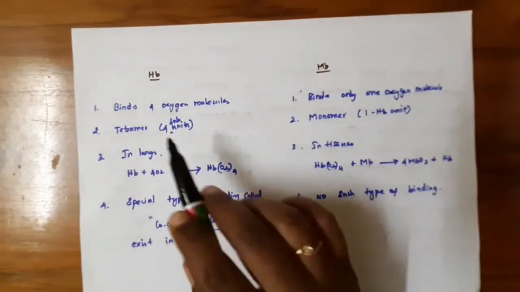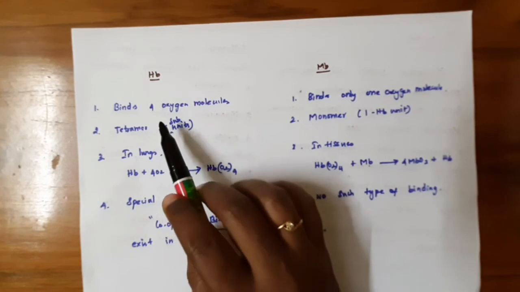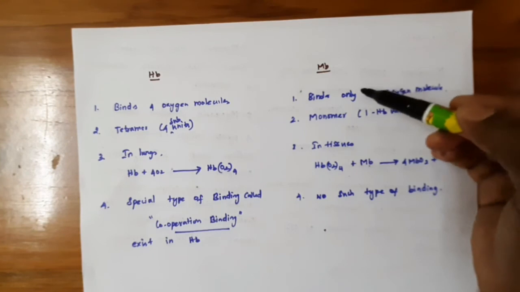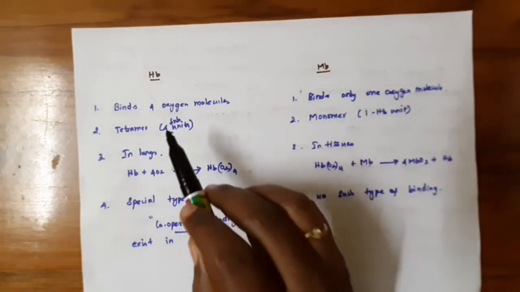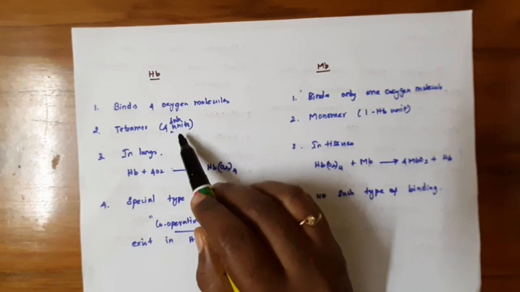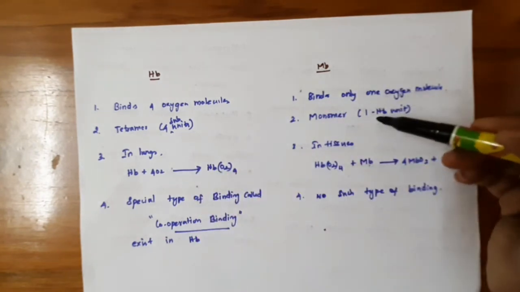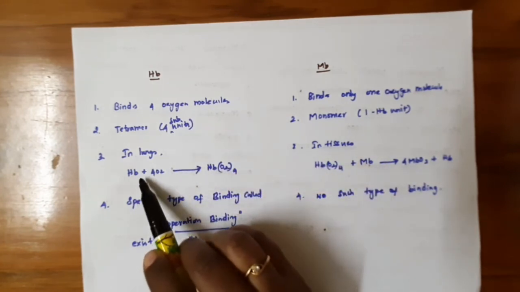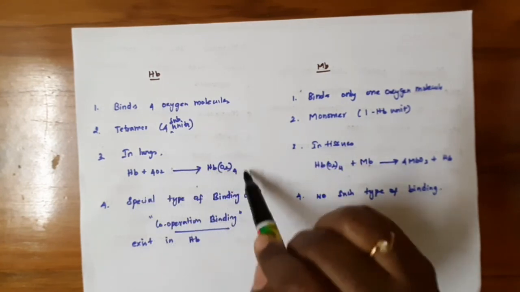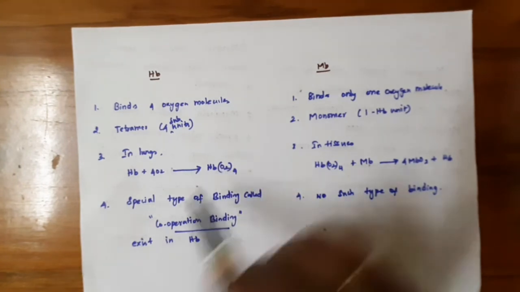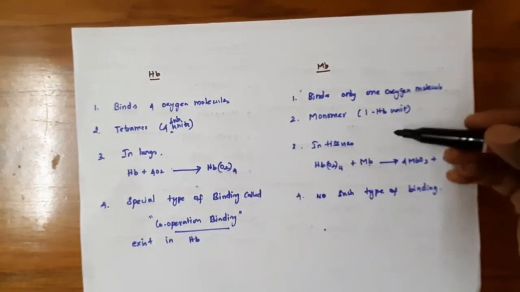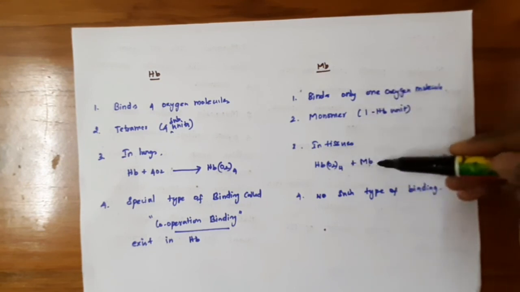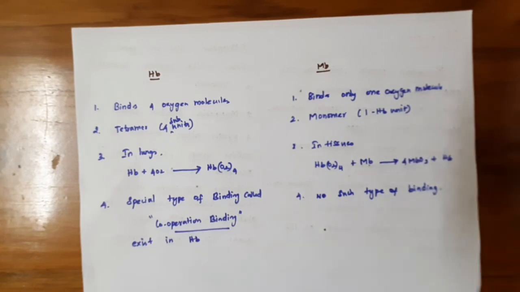If you see the differences between hemoglobin and myoglobin, hemoglobin binds 4 oxygen molecules because it is a tetramer consisting of 4 subunits, but myoglobin binds only one oxygen molecule and has only one subunit. In the lungs, hemoglobin takes up 4 oxygen molecules and forms oxyhemoglobin, and in the tissues, this oxyhemoglobin transfers the oxygen to myoglobin and forms oxymyoglobin.